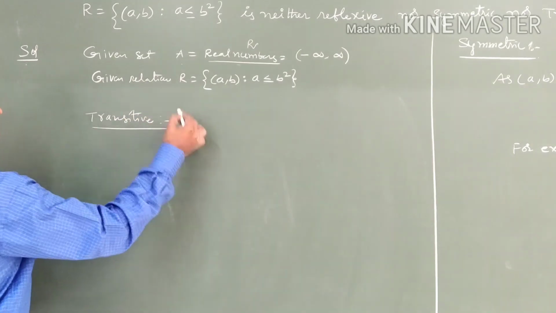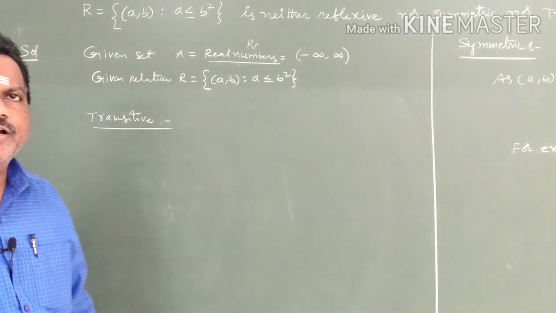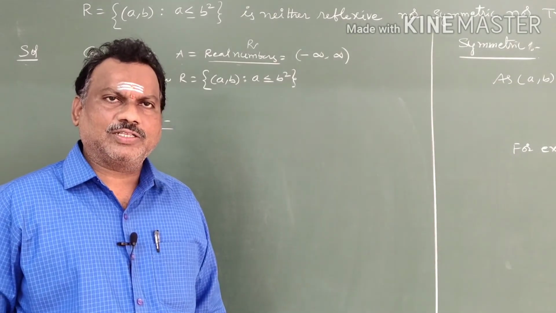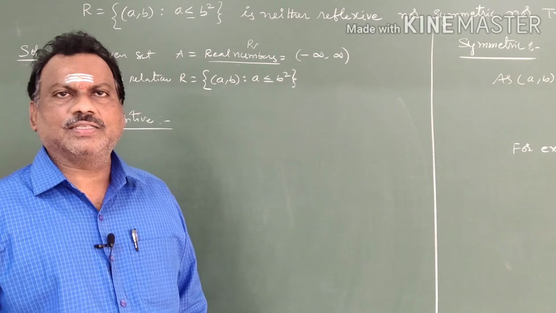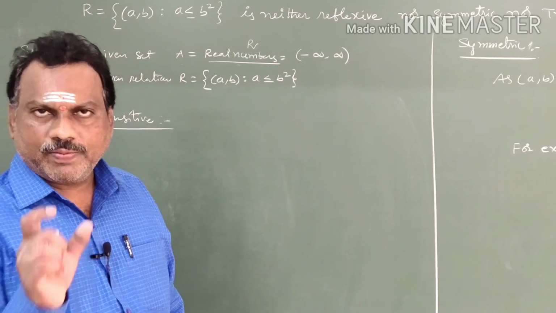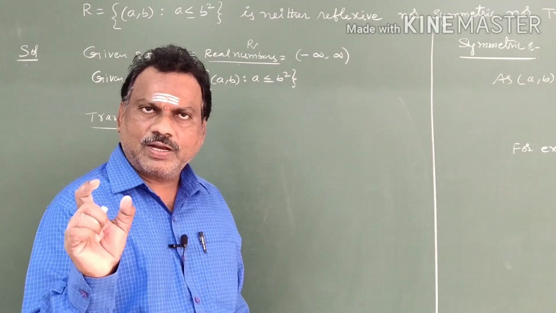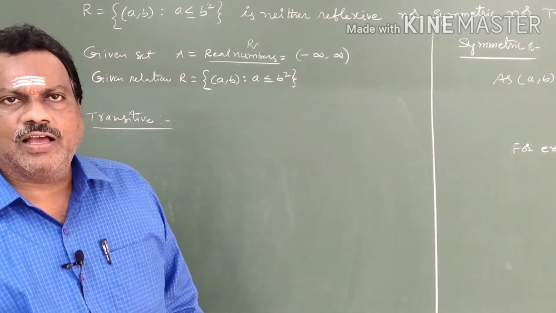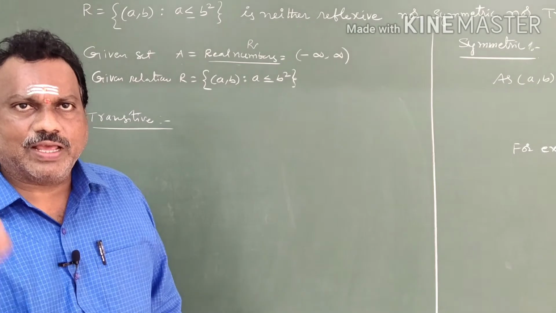Transitive. Transitive means, according to the definition, if (A,B) and (B,C) both belong to R, that implies (A,C) belongs to R. If AB is possible and BC is possible, then only AC is possible. Like that we have to check a few problems. One example I will check.